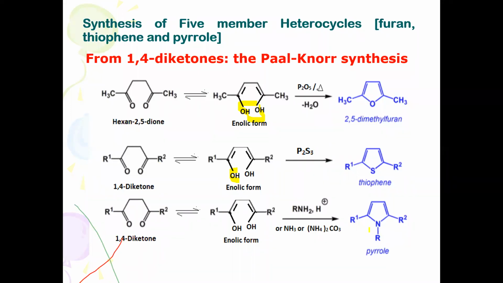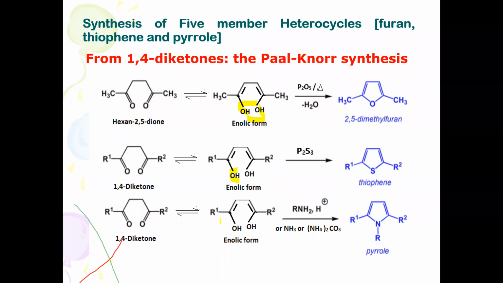So either you can use the 1,4-diketone directly or a substituted component, then you will get the corresponding derivatives. Usually in this particular synthesis you will find two types of questions. Either they will directly ask a 2-mark question: give the synthesis of furan by 1,4-diketones, or Paal-Knorr synthesis of furan, or Paal-Knorr synthesis of thiophene or pyrrole, or directly one full question: give the Paal-Knorr synthesis of furan, thiophene, and pyrrole.